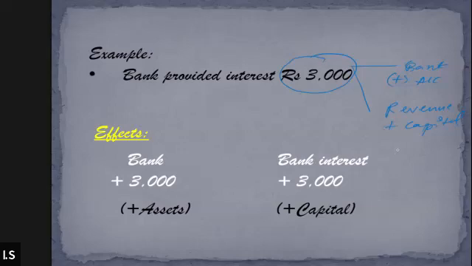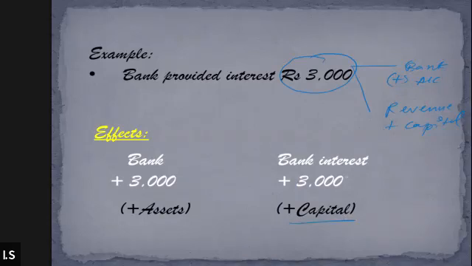Like I said, every transaction has two effects. Number one, it is going to increase the amount of asset for the business by way of bank balance. On the other hand, since it is a revenue, and this revenue belongs to the owner, this will eventually increase the amount of capital for the owner. Yes or no?